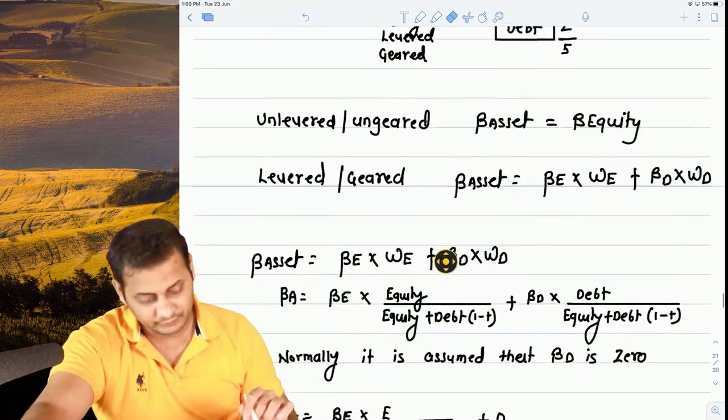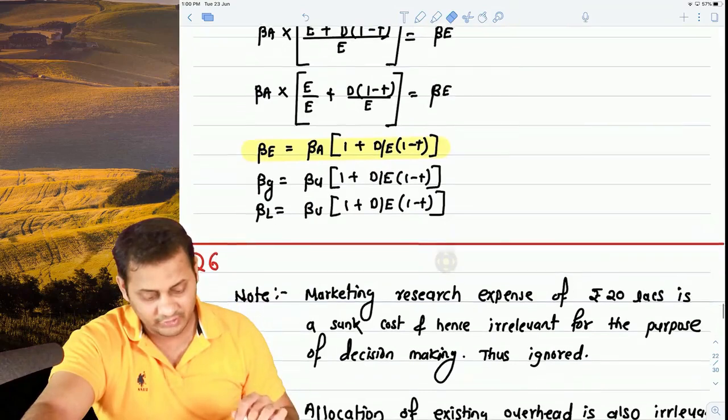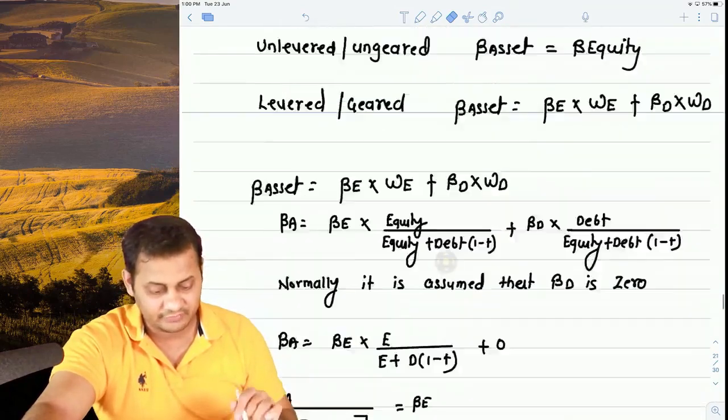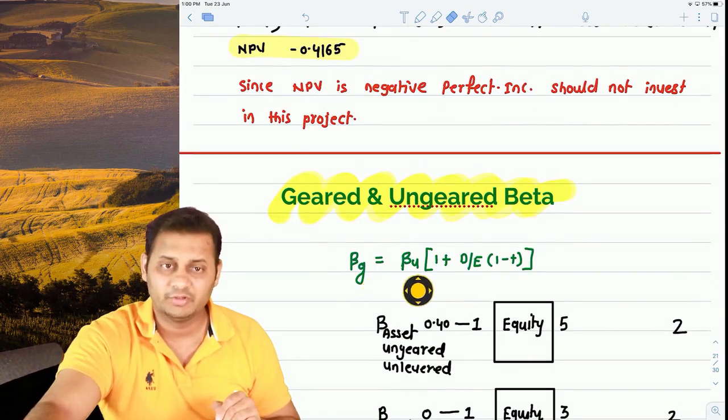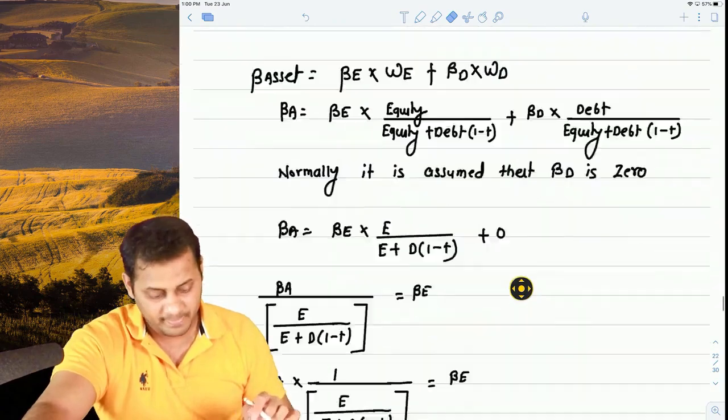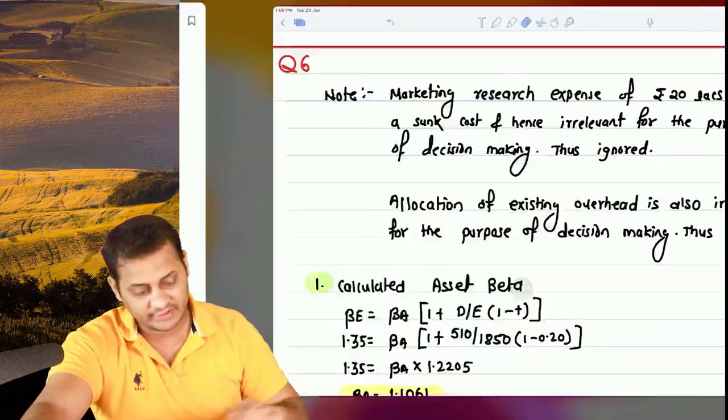Then we derived this formula. I will not discuss the derivation. You remember this formula. Beta of the geared company is equal to ungeared beta times 1 plus debt equity ratio times 1 minus tax. We started with question number 6 after that. Let's discuss that.